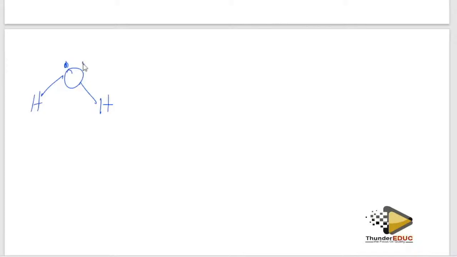Water is like this. So when you are talking about a dative bond, it means that I'm going to add another hydrogen. This hydrogen is positively charged, meaning that it has already lost its electron. Since it is positively charged, it doesn't have an electron, so the bond which is going to form here is going to come from the water molecule. You understand?